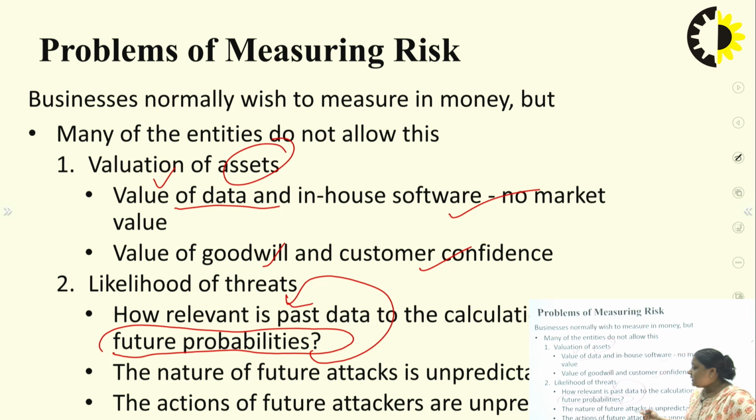Next, the nature of future attacks is unpredictable. As we know, multiple types of threats are created with different types of technology, so it is difficult to predict which type of attack can affect our system. The actions of future attackers are unpredictable. What type of techniques and tools hackers will use in the future is also very difficult to assess.